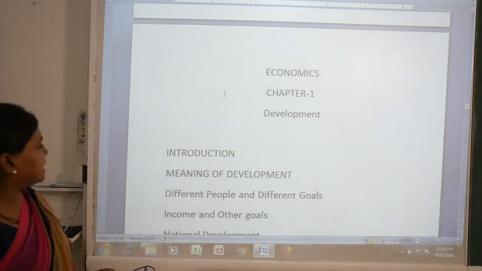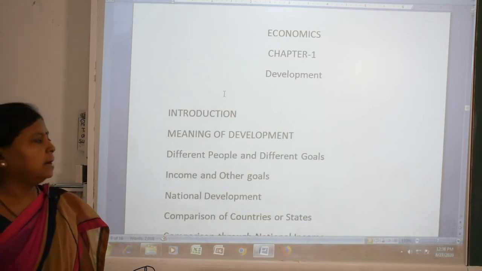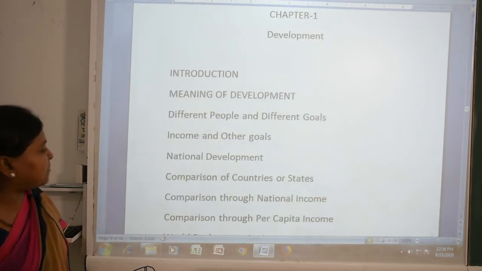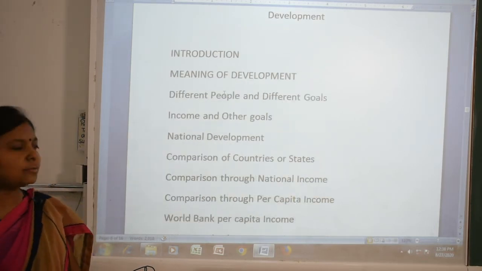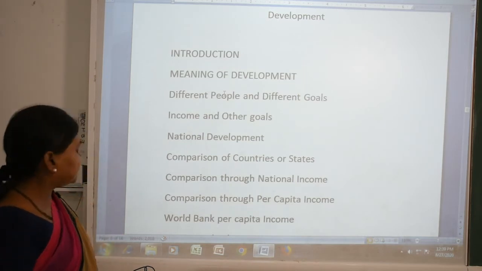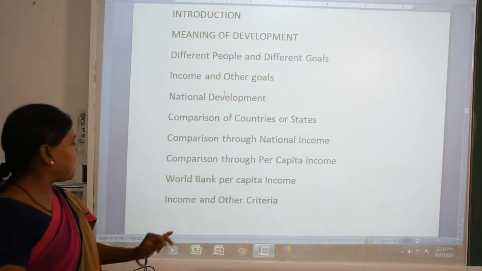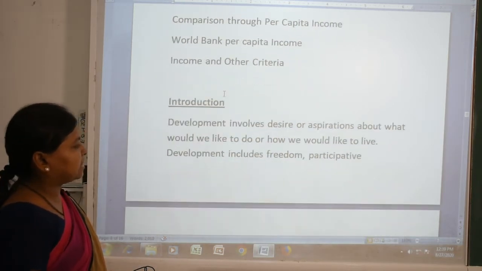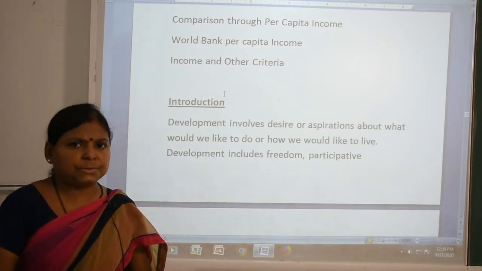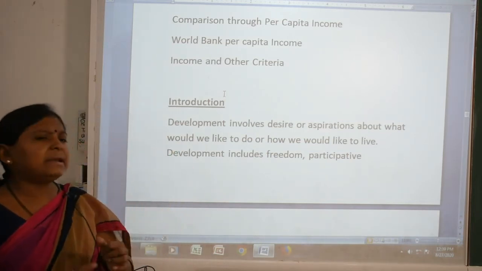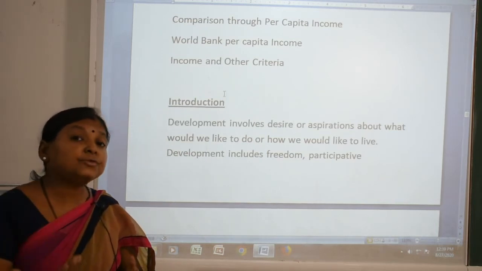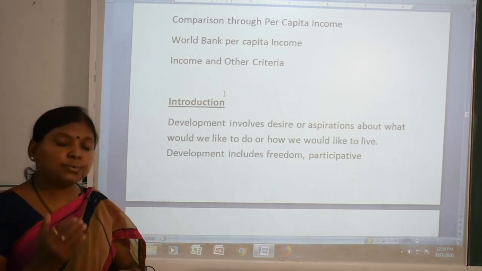Now what are we going to study? The meaning of development, different people and different goals, income and other goals, national development, and comparison of countries or states: how we can compare through national income, per capita income, World Bank, and other criteria. My dear students, what is called development? Because development involves desire, aspiration, what we like to do, how we like to live.